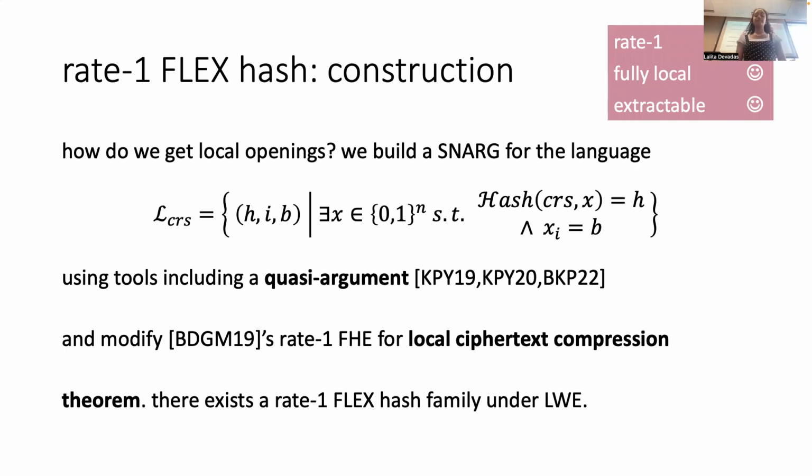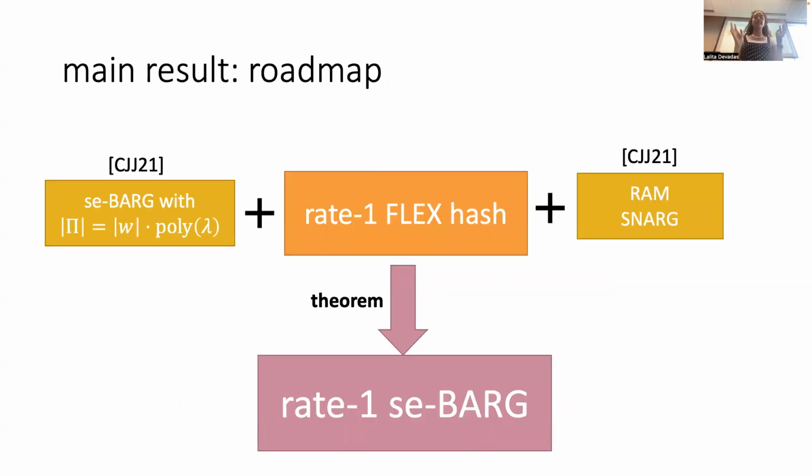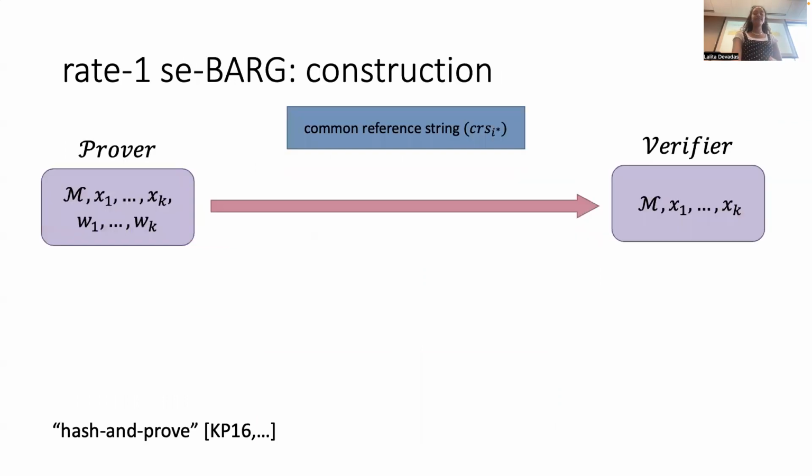Our theorem, which we've hopefully given a little bit of intuition for so far, is that we can build this flex hash under LWE. So to zoom out and revisit the overall trajectory: we've successfully defined and constructed our Rate-1 flex hash. The only thing left in terms of novel work is actually stating our final theorem.